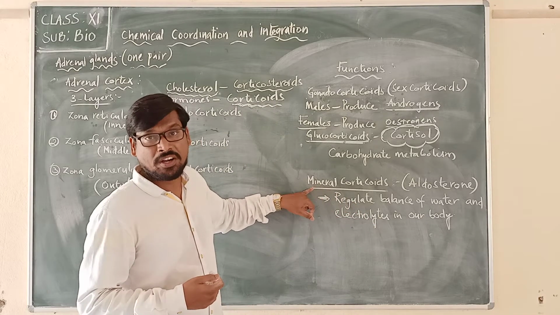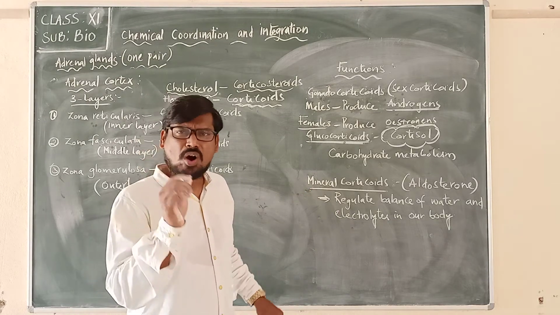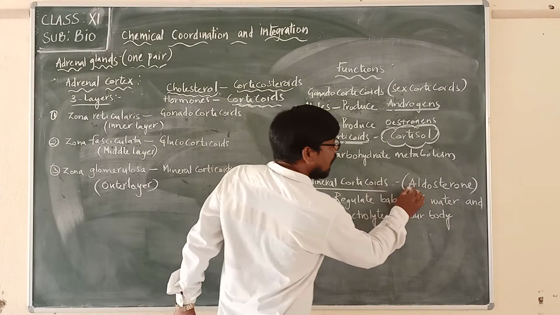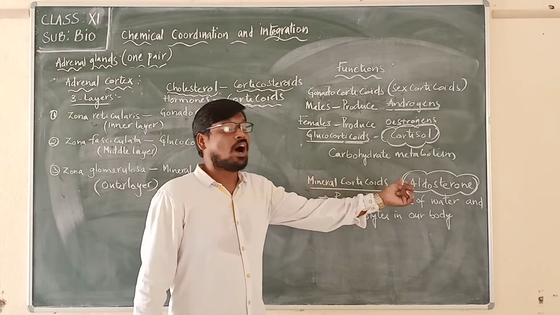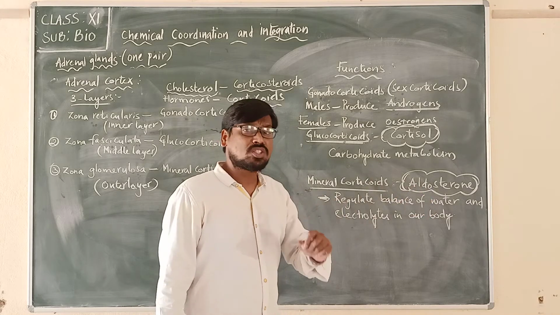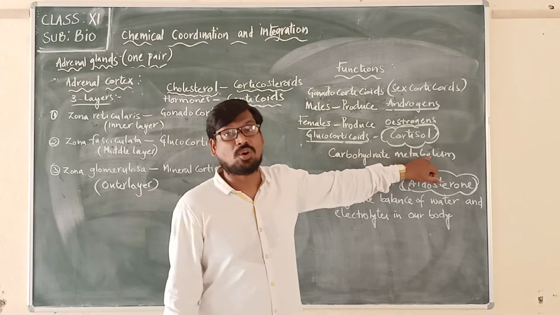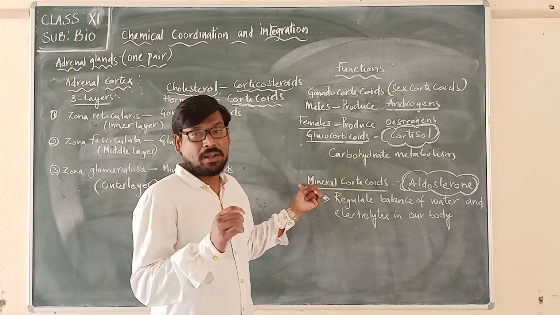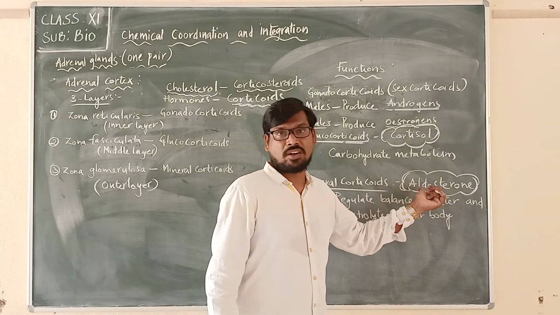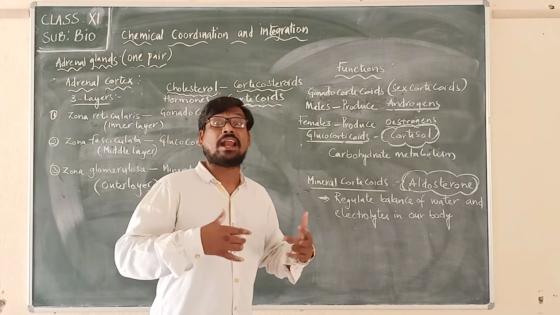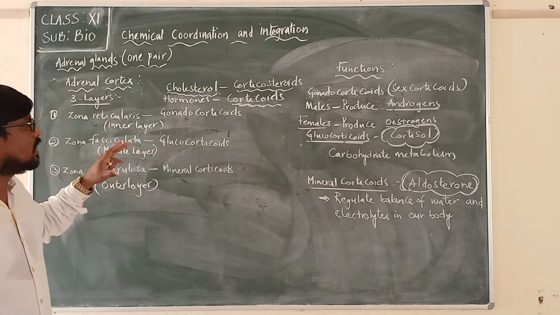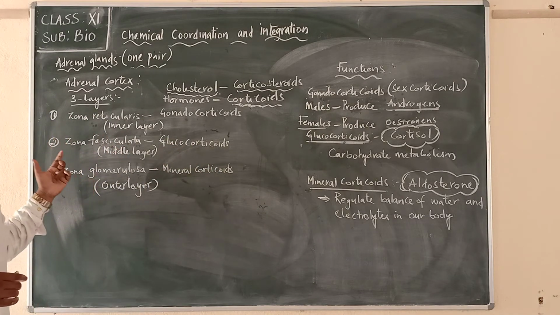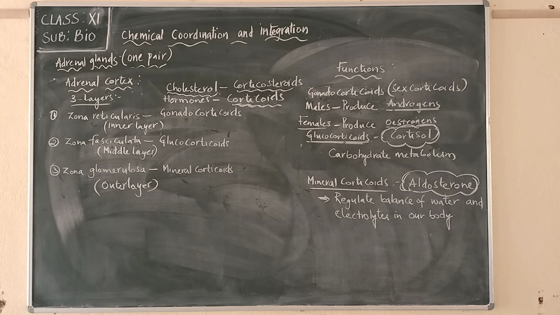So here, mineral corticoids. The most common mineral corticoid is aldosterone. We have to remember this. The most common glucocorticoid is what? Cortisol. The most common mineral corticoid is what? Aldosterone. So aldosterone regulates the water and electrolyte balance in our body. So these are the simple functions we have seen regarding the hormones produced from different layers of the adrenal cortex.